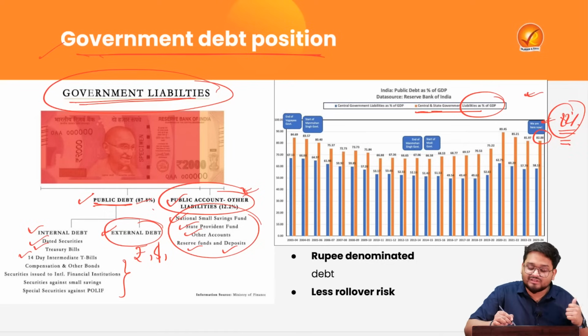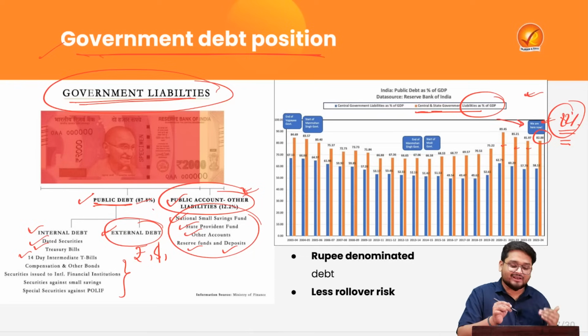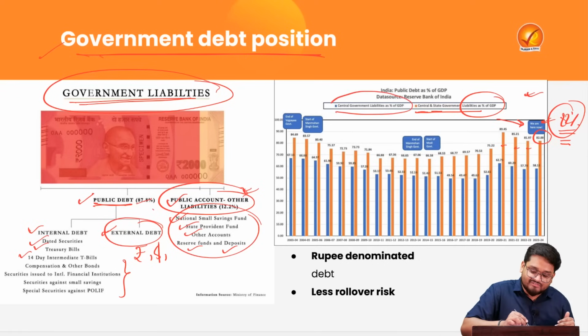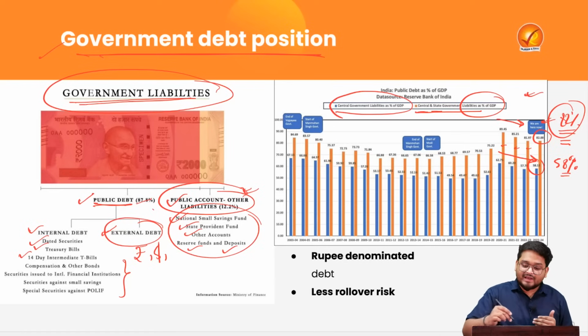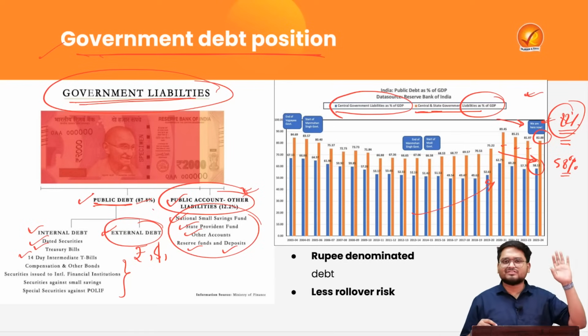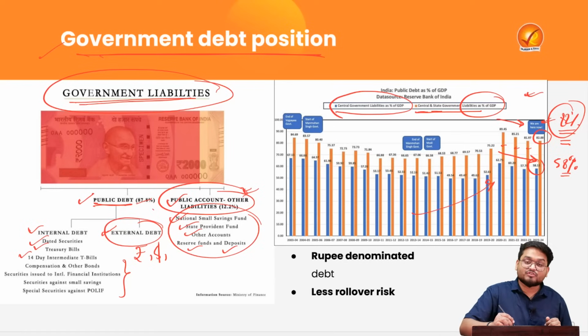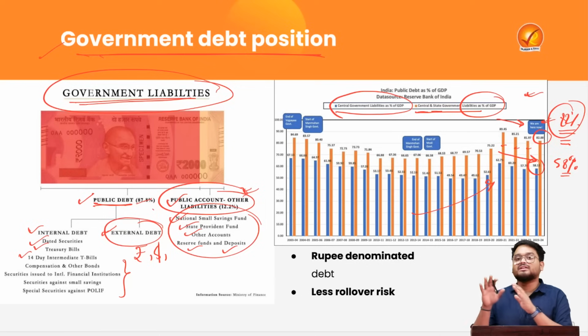And also we can see that over the last 3 years, they have consistently declined. We can also see the central government liabilities as a percent of GDP, right now around 58%. Over the last 3 years they have also decreased. It increased over the last 4-5 years on the back of the COVID pandemic, and right now we see that liabilities are decreasing.